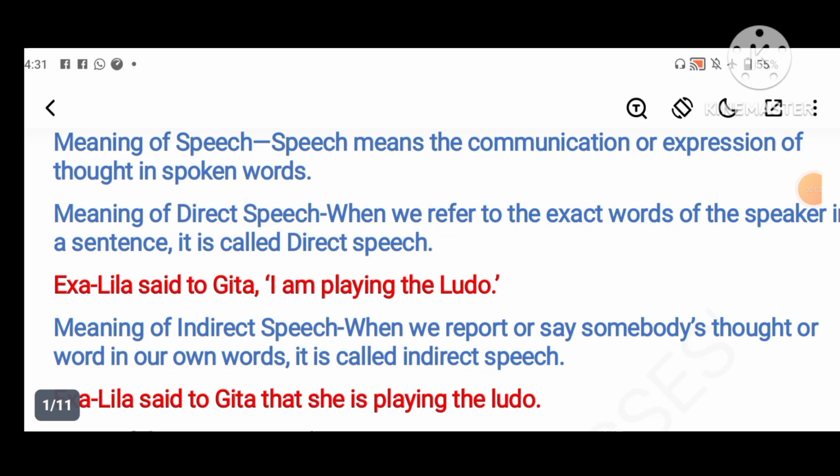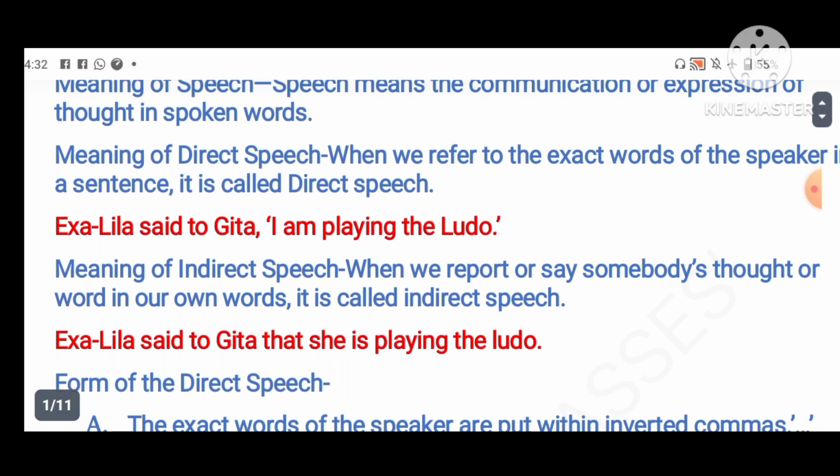So my dear friends, in my previous video, in part 1 of direct and indirect speech, I already explained how to convert direct speech into indirect speech with all the rules. What are the different rules and how the grammar changes in indirect speech, everything I have already explained. In this video, I will explain how to convert the interrogative sentence into indirect speech, the imperative sentence into indirect speech and the exclamatory sentence into indirect speech.